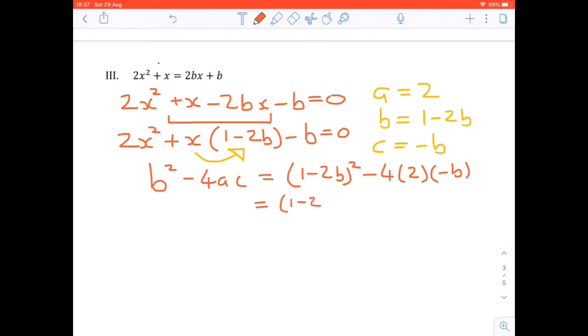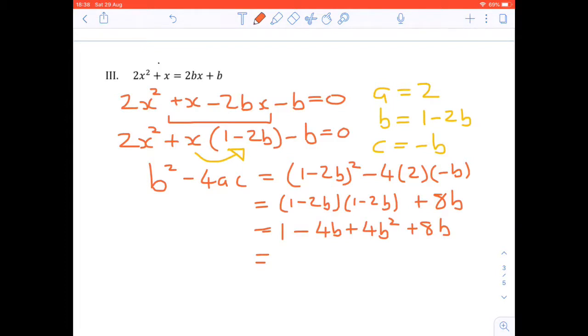So (1 minus 2b) times (1 minus 2b) plus 8b equals 1 minus 4b plus 4b squared plus 8b. Simplify this. 4b squared plus 4b plus 1.